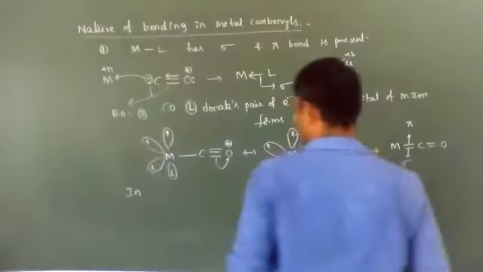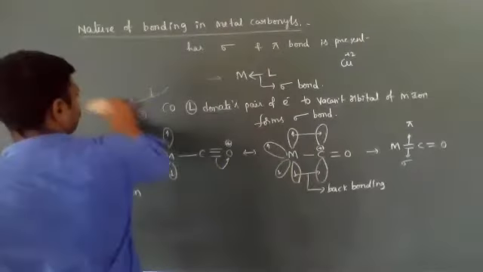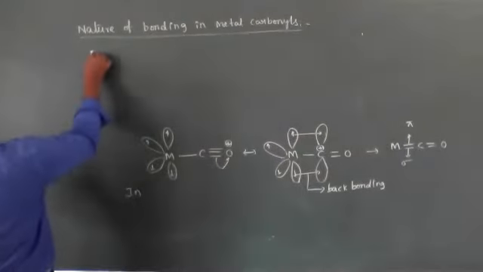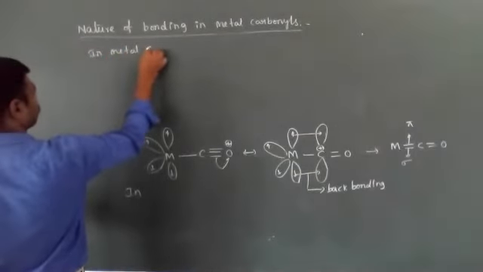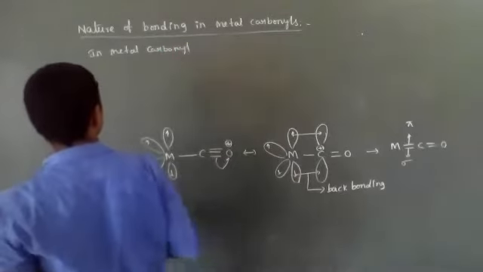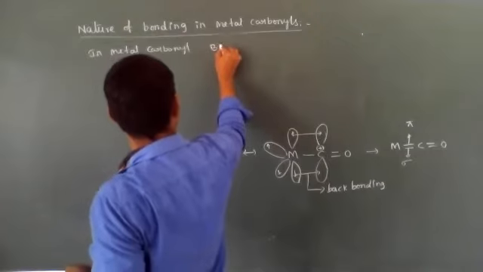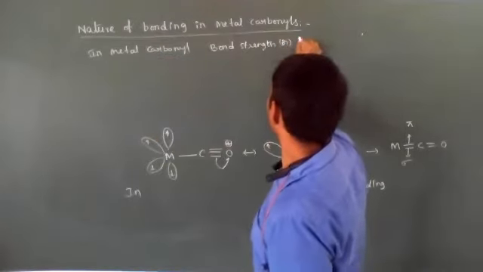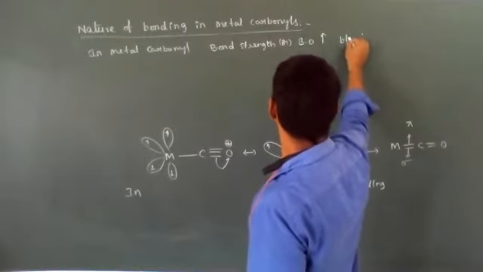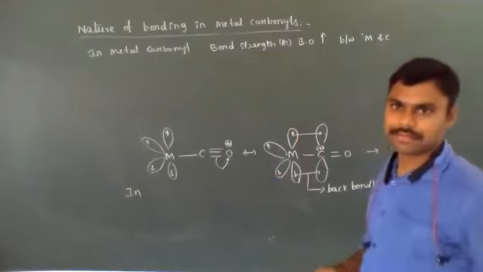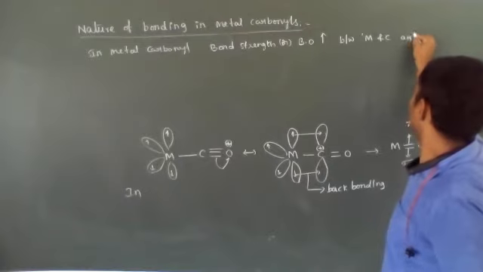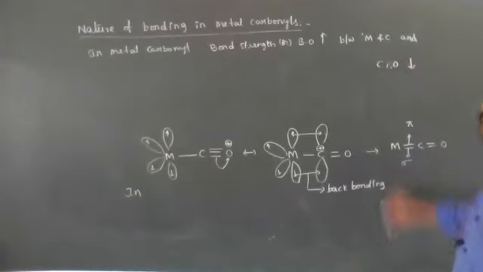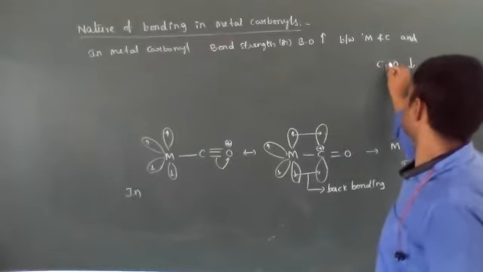But in metal carbonyls, very important point: the bond strength or bond order increases between metal and carbon, and between carbon and oxygen it decreases.